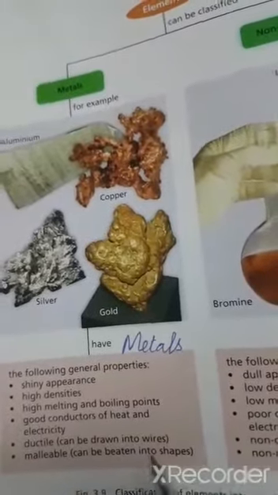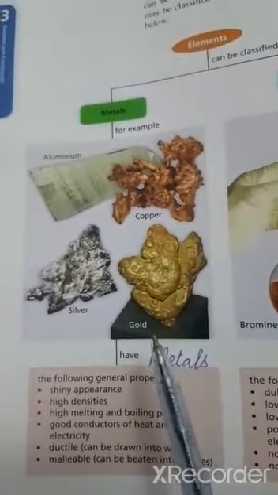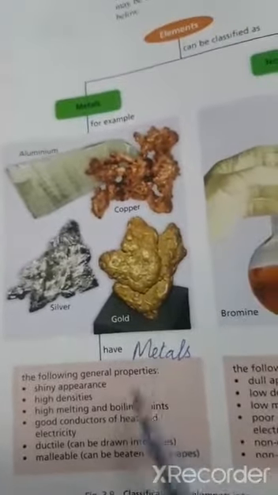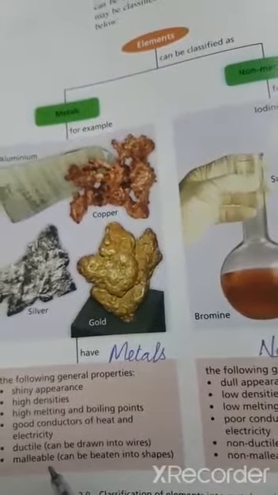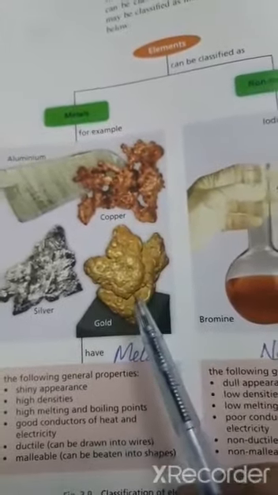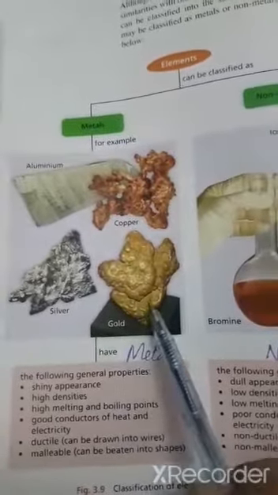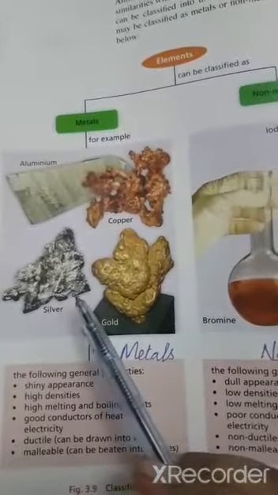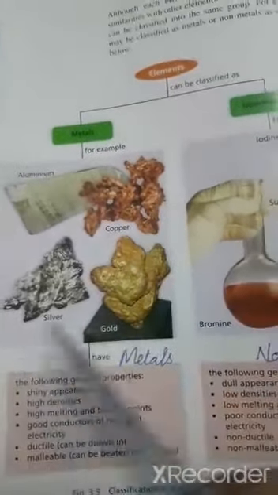Good ductile means can be drawn into wires, we can make wires. Copper is a very good conductor and used in electric wires. Malleable means can be beaten into shapes, we can beat these metals and make anything. For example, we make jewelry from gold. Silver is also used in jewelry. Copper is used to make electric wires. All these can be beaten into different shapes.